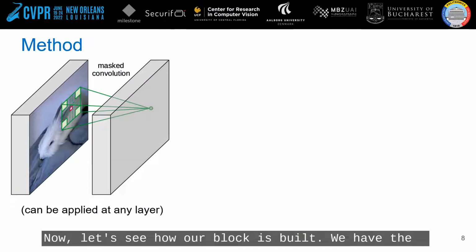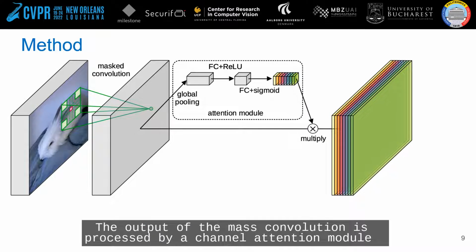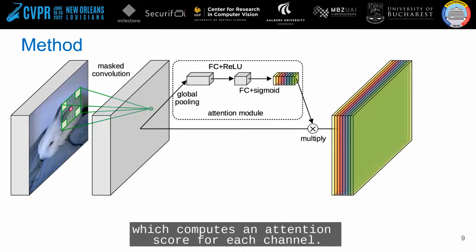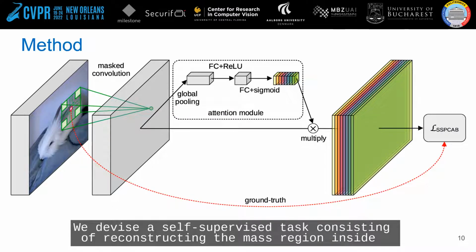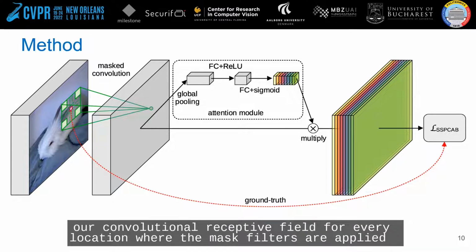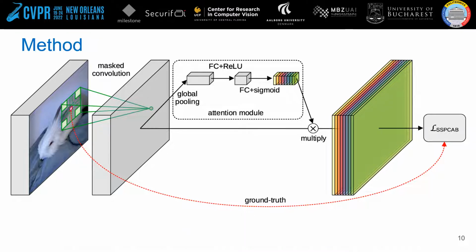Now, let's see how our block is built. We have the mask convolution which can be placed at any layer or any stage into a network. The output of the mask convolution is processed by a channel attention module which computes an attention score for each channel. We devise a self-supervised task consisting of reconstructing the mask region inside our convolutional receptive field for every location where the mask filters are applied. To this end, our block should learn to provide the corresponding reconstructions as the output.